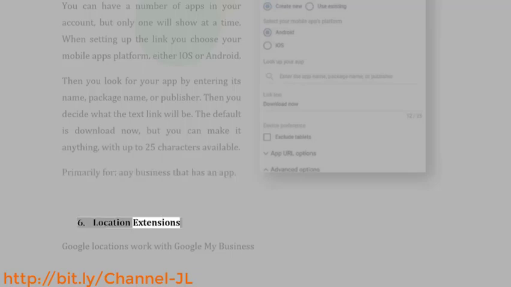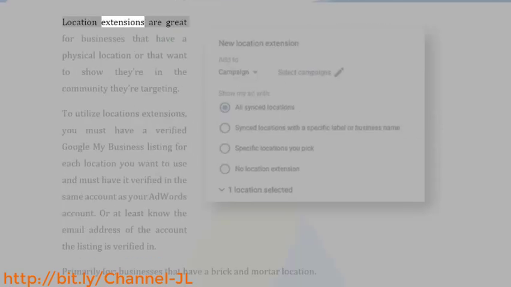6. Location extensions. Google Locations work with Google My Business. Location extensions are great for businesses that have a physical location or that want to show they're in the community they're targeting. To utilize location extensions, you must have a verified Google My Business listing for each location you want to use and must have it verified in the same account as your AdWords account, or at least know the email address of the account the listing is verified in. Primarily for businesses that have a brick-and-mortar location.